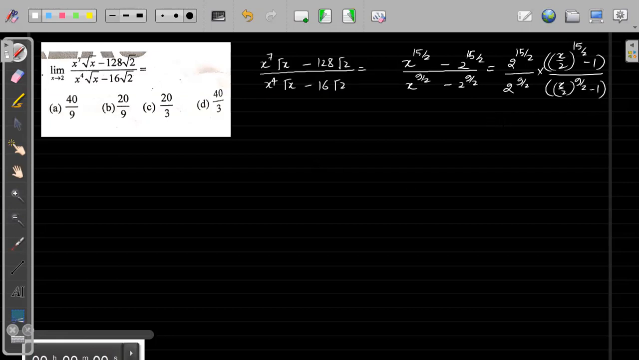Check till here, everything is fine. Abhishek, can you check it once again? I have simply, this is 7, this is 1 by 2. If I multiply, it will become 7 plus 1 by 2, which is nothing but 15 by 2. 4 plus 1 by 2 is nothing but 9 by 2.